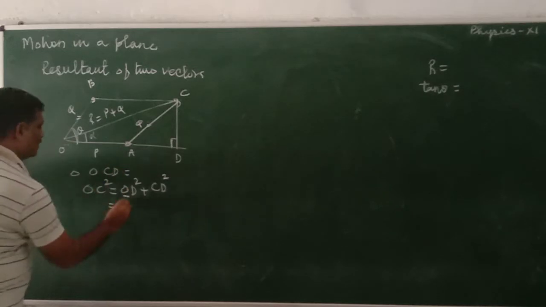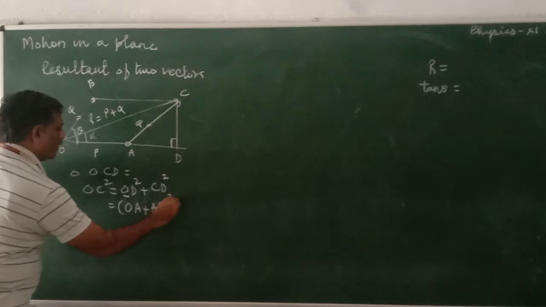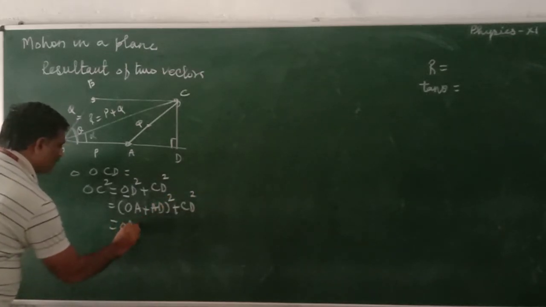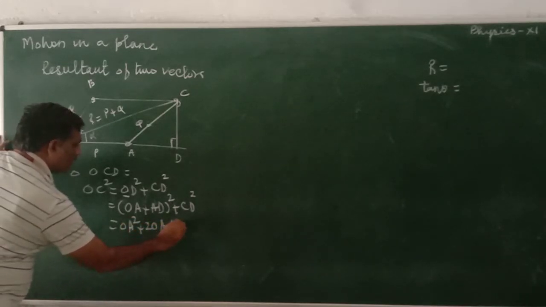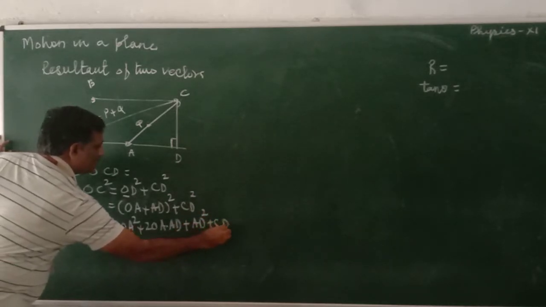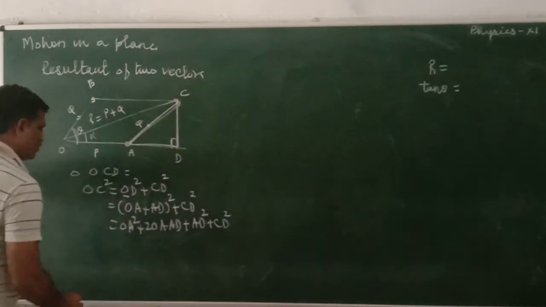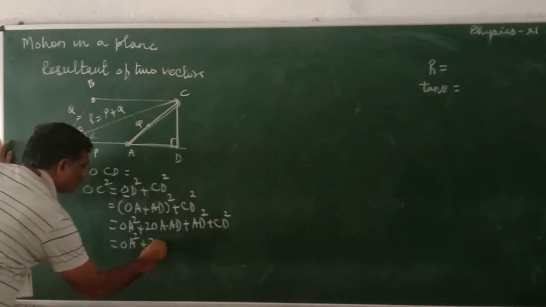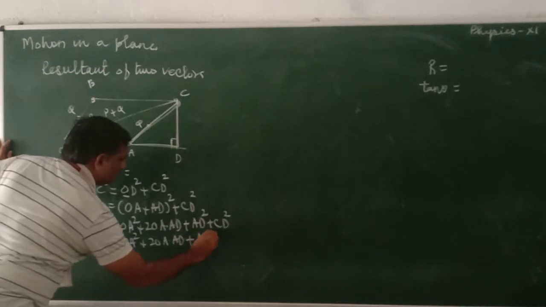OD is nothing but OA plus AD, so OC square equals OA square plus 2 OA AD plus AD square plus CD square. AD square plus CD square is nothing but AC square, which becomes OA square plus 2 OA AD plus AC square.